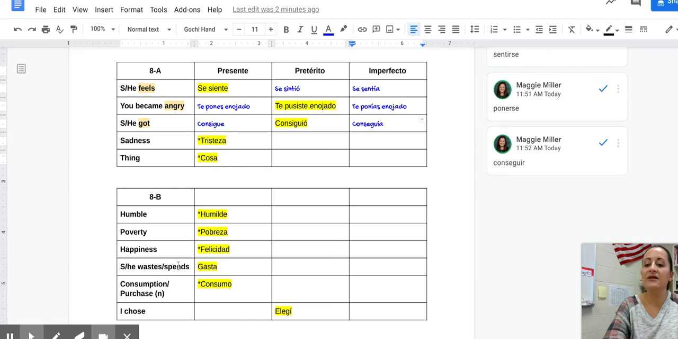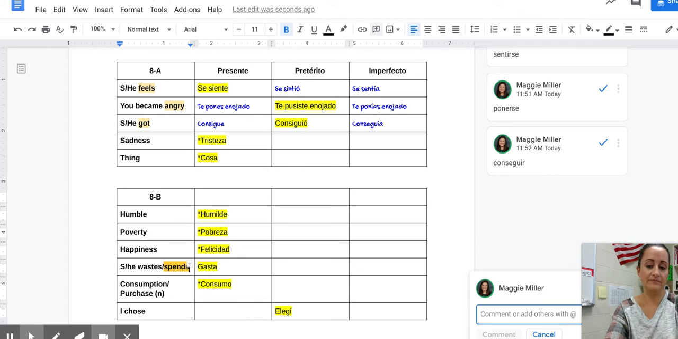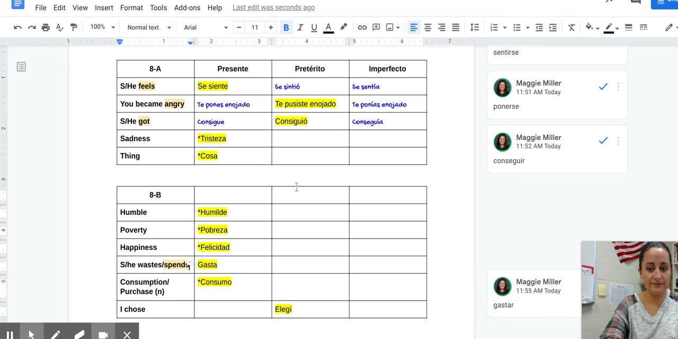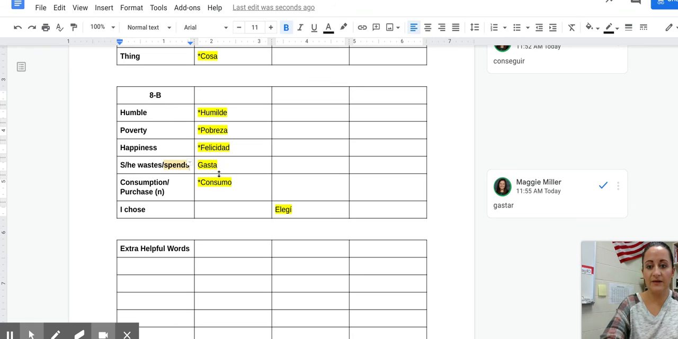All right, then right here, he or she wastes or spends is gasta. All right, this is a verb. Now, it's a regular verb, so think for a second, what would be your infinitive? Gastar. Bueno, gastar, which would mean to waste or to spend. Okay, to waste or to spend, gastar. This is a regular verb in the present tense, no stem changer, nothing like that. So gasto, gastas, gasta, gastamos, gastan.